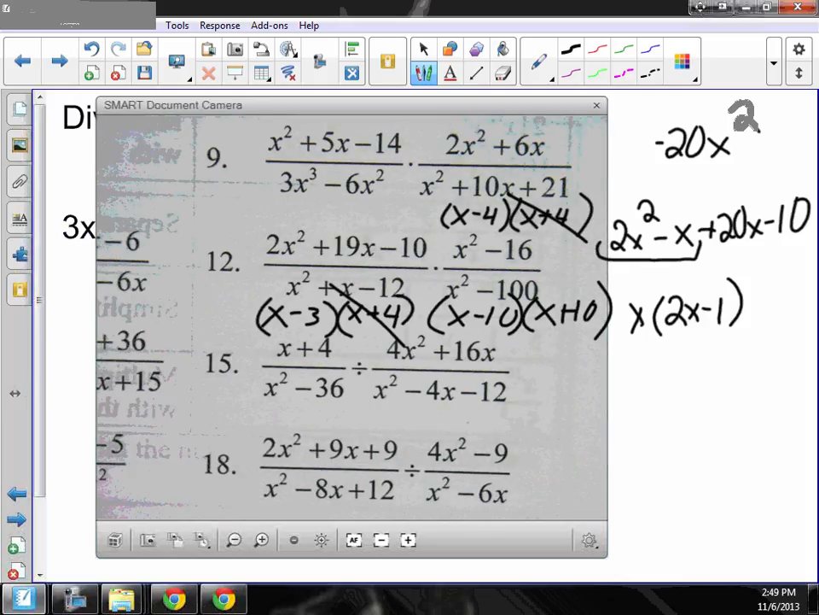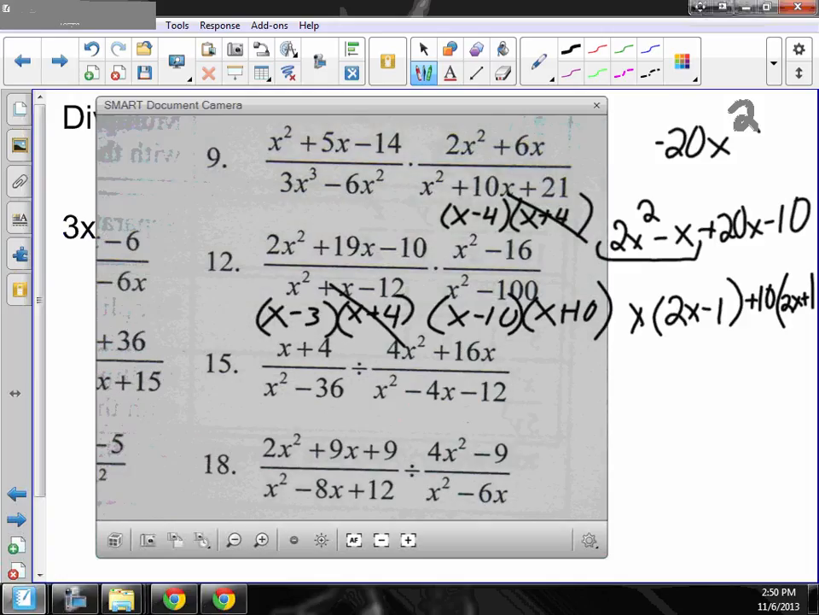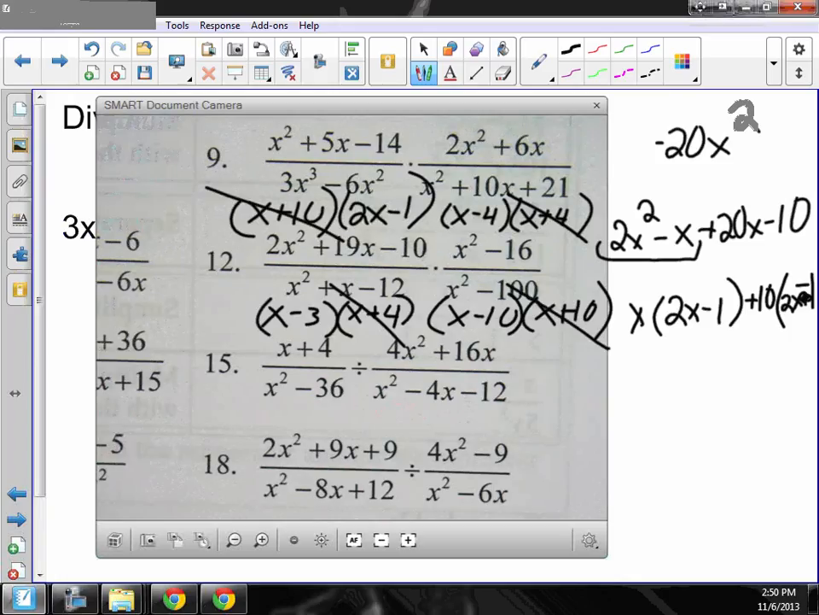Well, is that 2x minus 1 going to help us? No, so hopefully the rest of it will. What can I pull out of this? A 10, so plus 10, is that going to help? Yes, 2x minus 1. Oh, you're right, sorry. x plus 10 times 2x minus 1. This should be a minus. So x plus 10 cancels x plus 10.